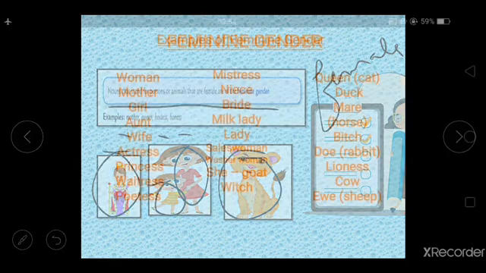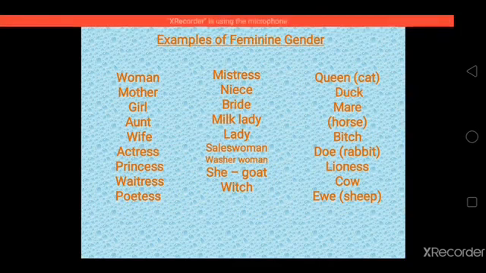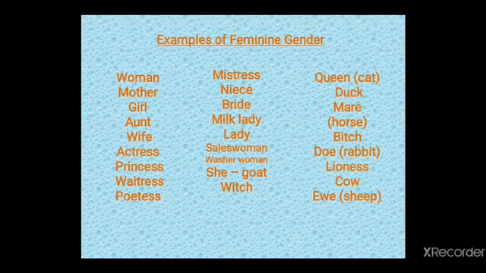Let's see some examples of feminine gender: woman, mother, girl, aunt, wife, actress, princess, waitress, poetess, mistress, niece, bride, milkmaid, lady, saleswoman, washerwoman, she goat, witch, queen.